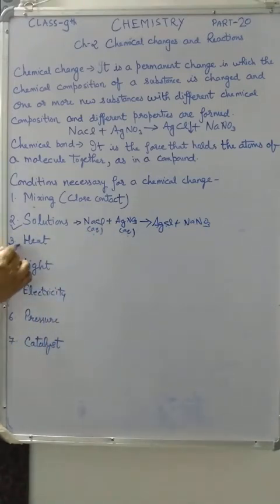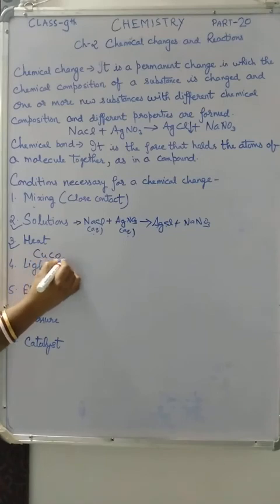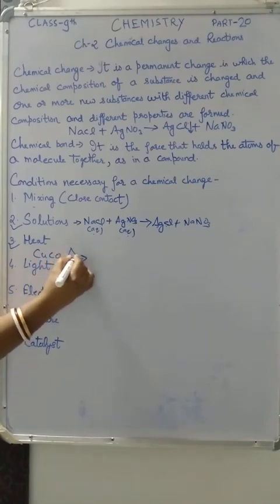Now the next one is heat. Some chemical reactions occur only on heating. Some chemical reactions need heat for change. A very good example is copper carbonate, CuCO3.